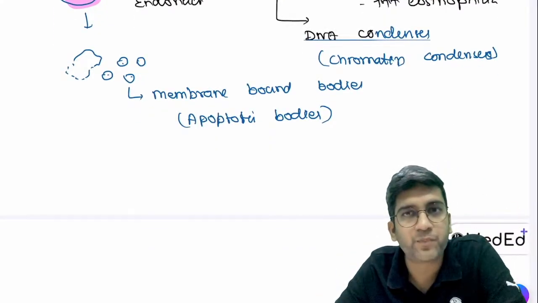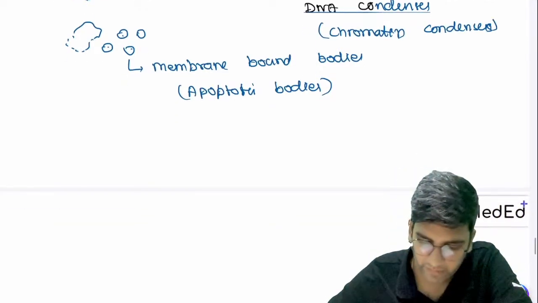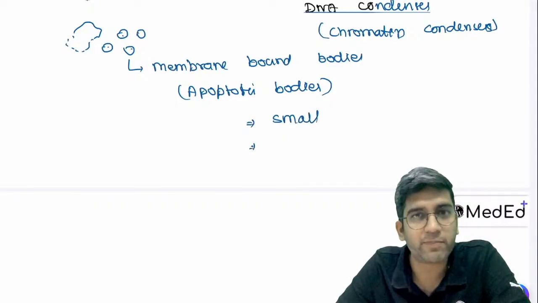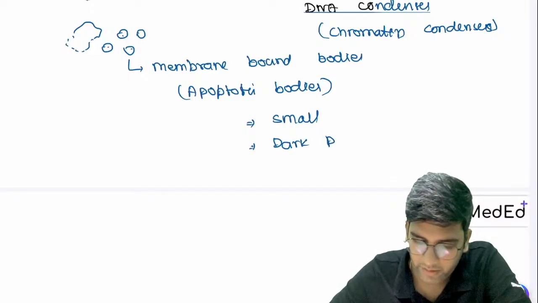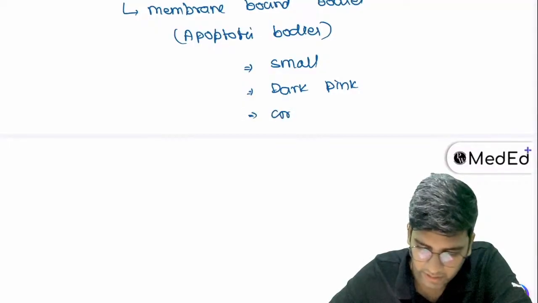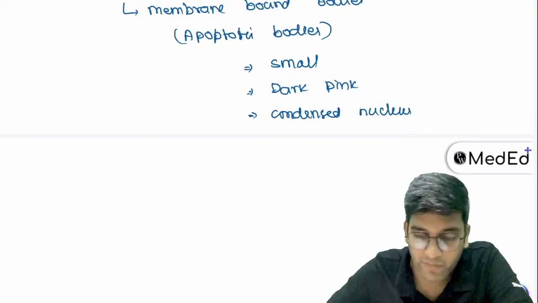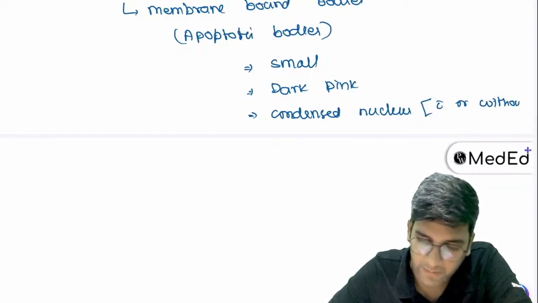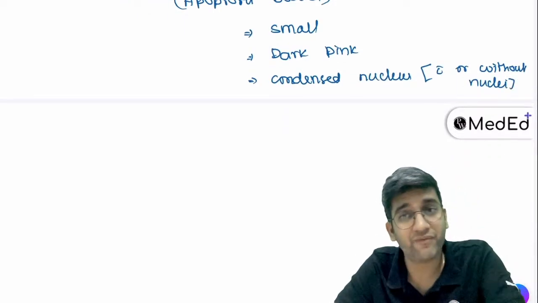Now you are going to tell me how an apoptotic body will look. Smaller than the cell, bigger than the cell? Undoubtedly small. What doubt do we have? Darker pink, lighter pink? Definitely dark pink. Condensed nucleus, normal nucleus? Undoubtedly a condensed nucleus. But the most important thing is it may be with or without nuclei. That's more important. I'll tell you why without nuclei.